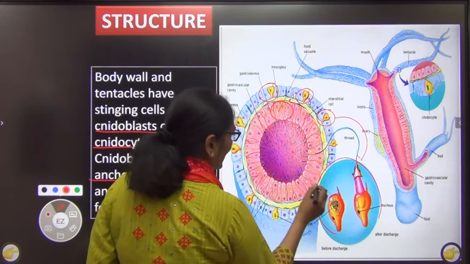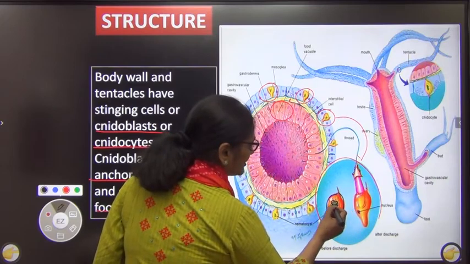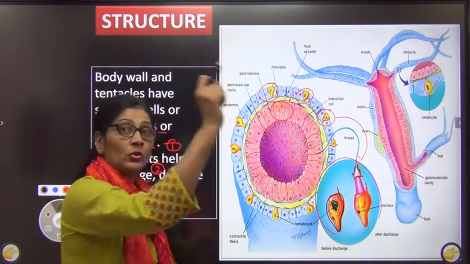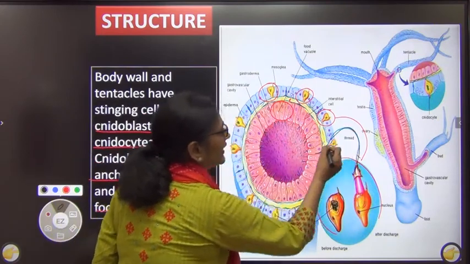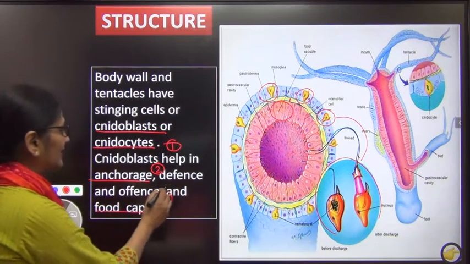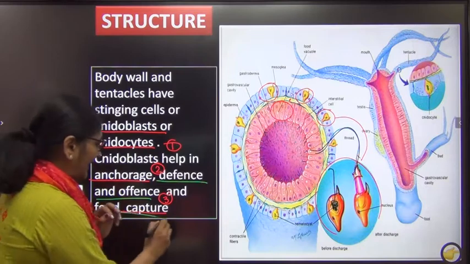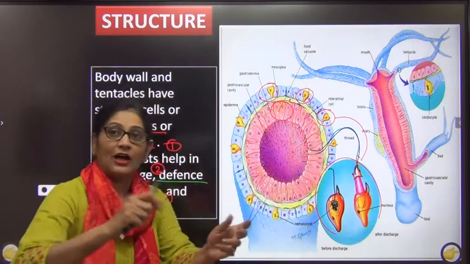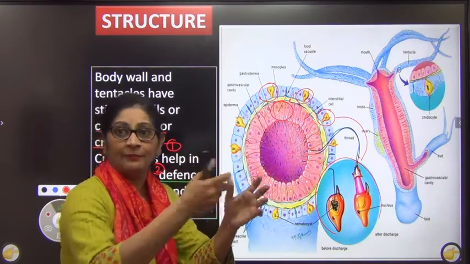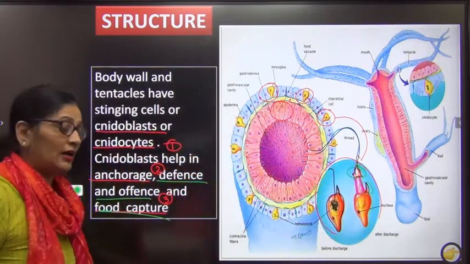See, this is a cnidoblast cell. This is a typical cnidoblast cell when it is in a normal form. They have a special type of thread-like structure within. Whenever they see food or prey or they want to anchor, this thread is thrown to the outside. Look at this. This is the discharge, and they also have a needle-like structure. With this needle, they do defense and offense, and also paralyze the prey. Now they will use the thread either for anchorage or they will just wind it around their prey and try to engulf it. And this needle plus the thread also helps in defense and offense.